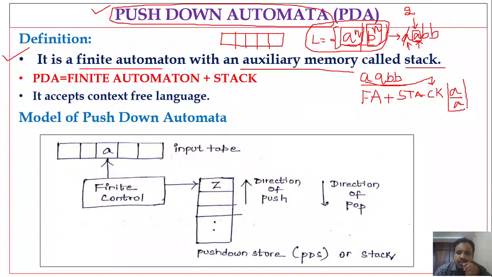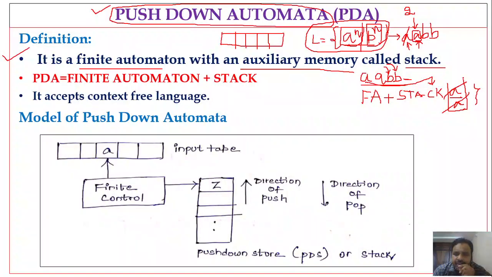The moment you get B, pop the stack. So when you see B, pop the stack. What is the top of the stack? A. So pop it. Now again, read the next input. What is the next input? B. So again, pop the stack. What is the next input? We do not have any input to process and the stack is empty. So we can say that this is the language which is accepted by the pushdown automata, right?